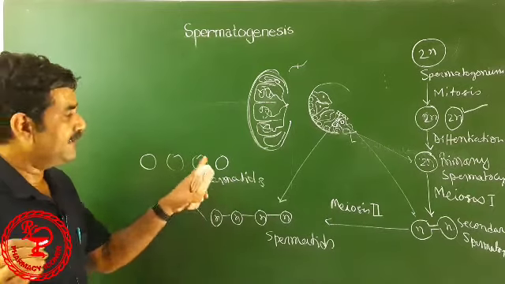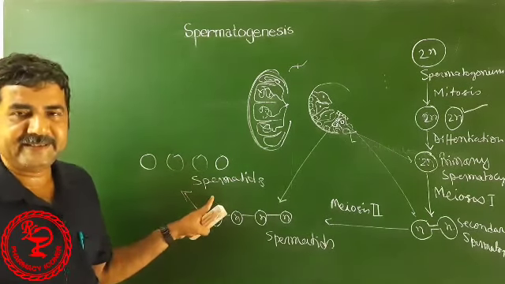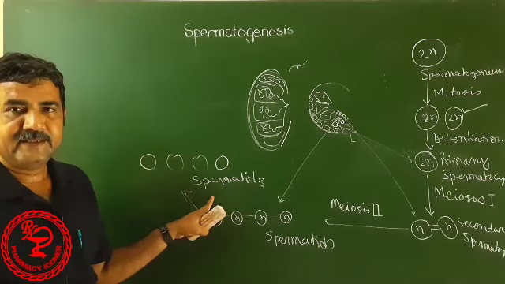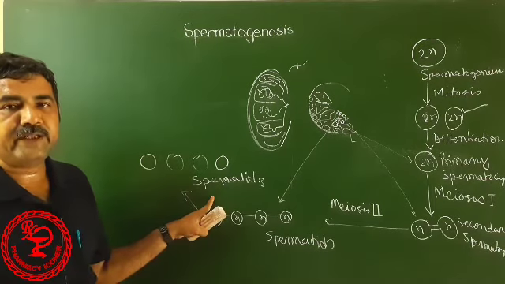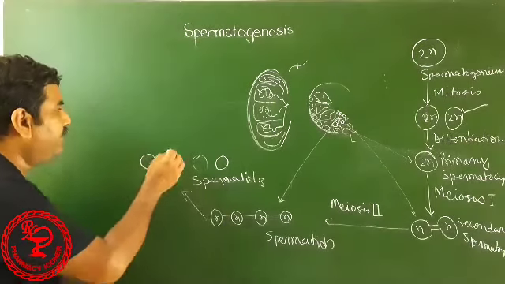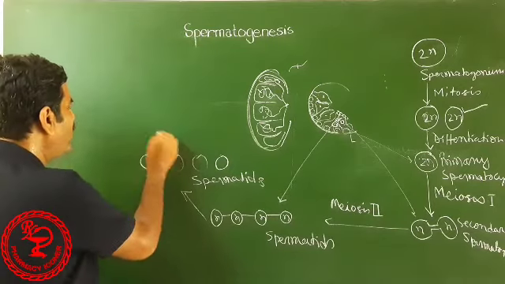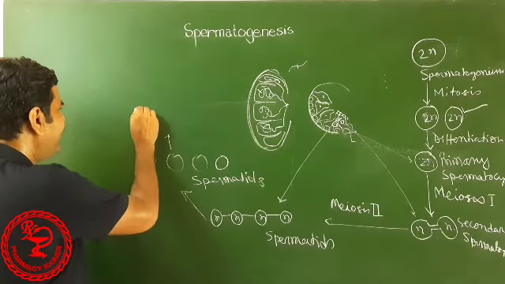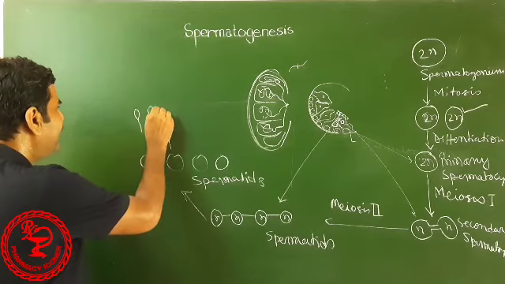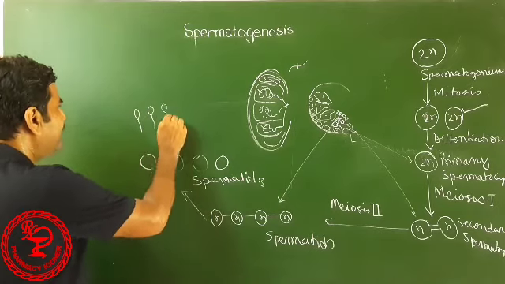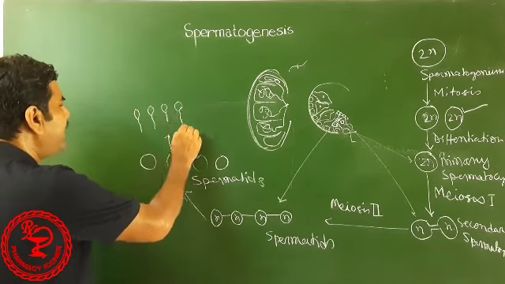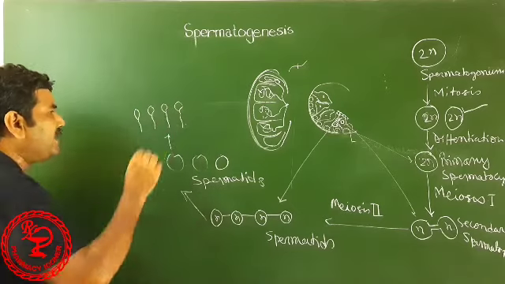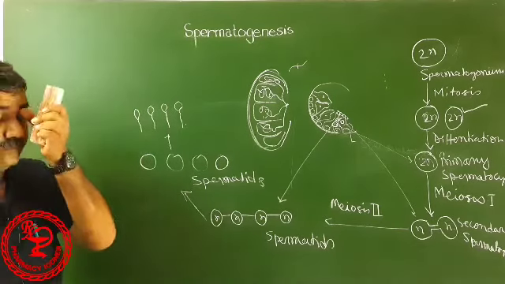After this, these spermatids undergo maturity. They become more slender and take the appearance of a sperm as we know.